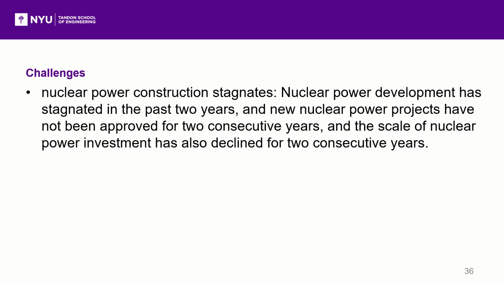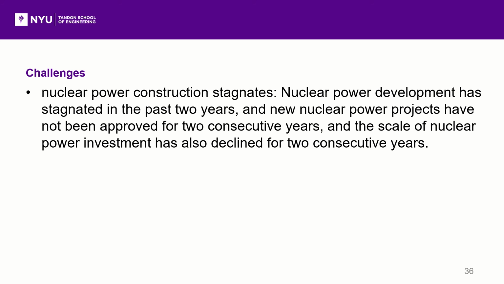The sixth challenge is that nuclear power construction stagnates. Nuclear power is a type of clean energy power generation that can replace coal on a large scale and provide stable and reliable power to the power system. It is an important means to achieve the national non-fossil energy development goals of 2020 and 2030 and to build a clean, low-carbon, safe, efficient energy system.